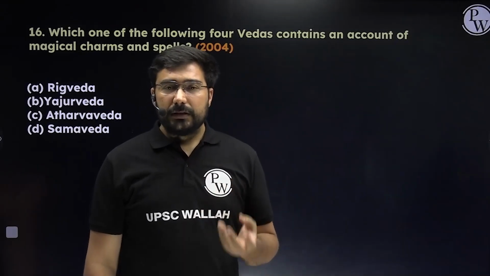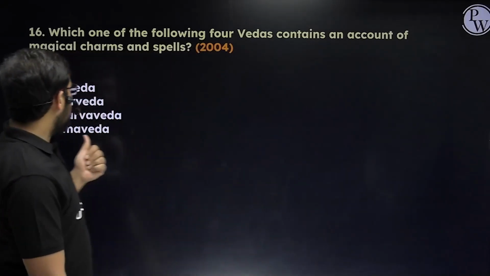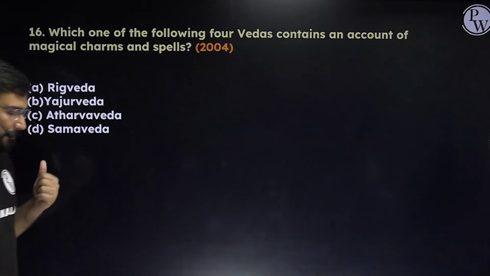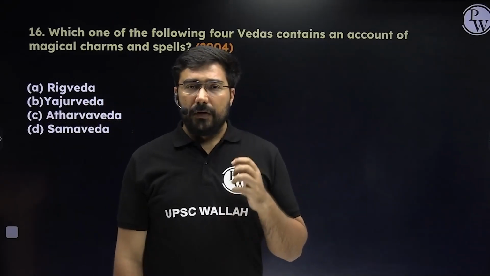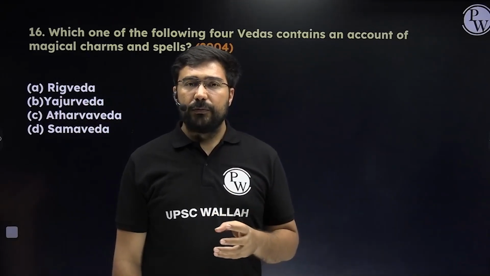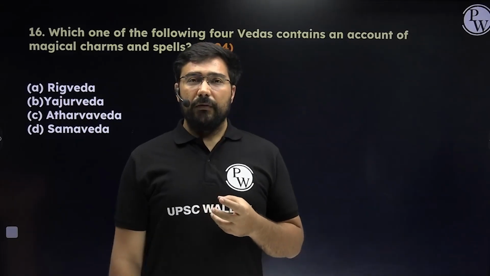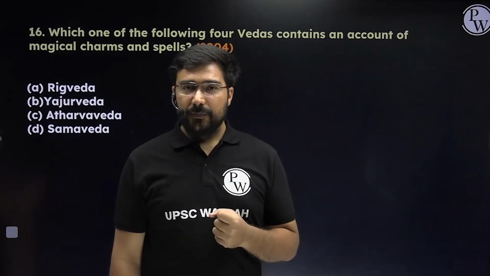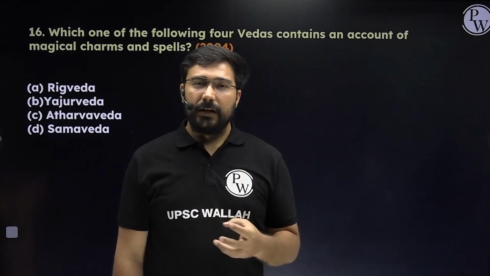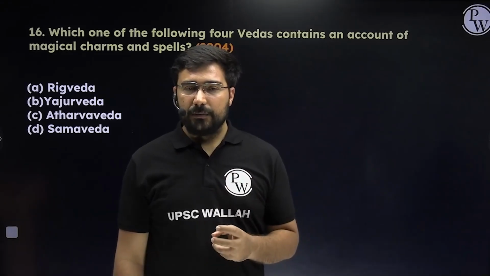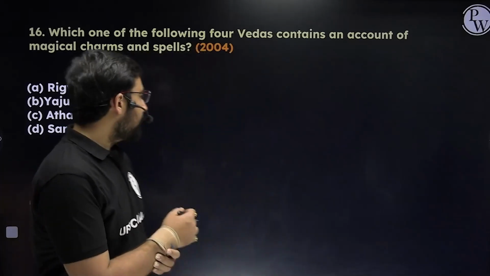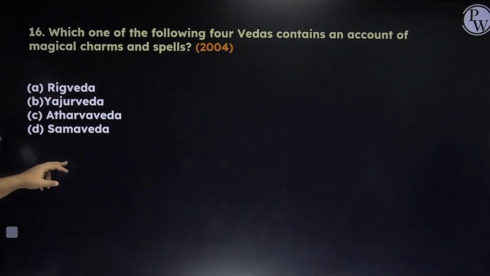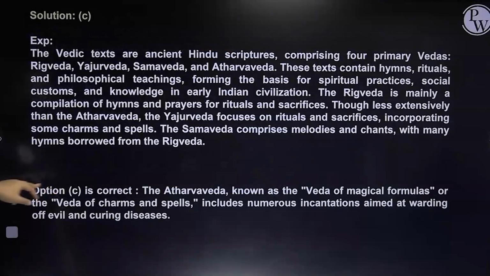In fact, these are the kinds of things which we find in Atharva Ved. The answer is C, which also gives us an idea that probably Atharva Ved, when it was composed, drew on some of the knowledge from the regional tribes of India. Because in general the Vedic Aryans did not have these spells and charms, and they may have learned this from the indigenous people of India. The answer in this case is going to become C, which also shows the interaction of these cultures.